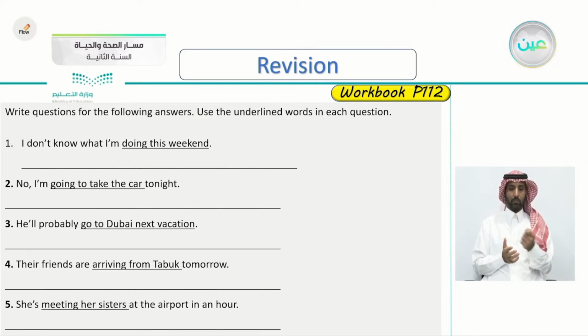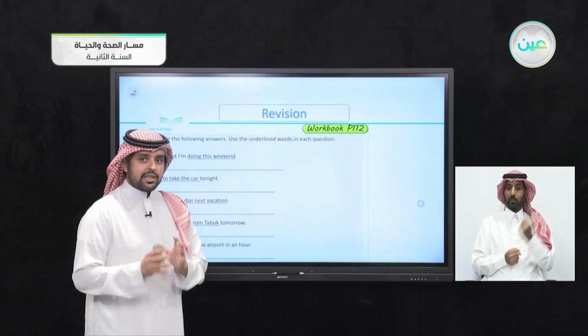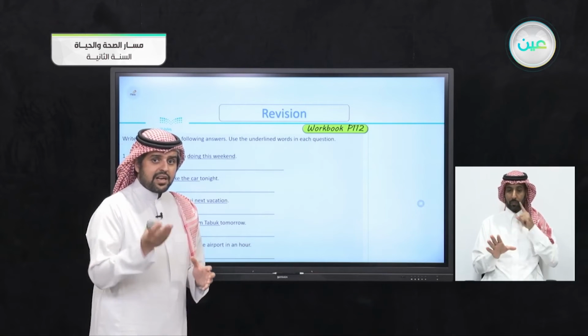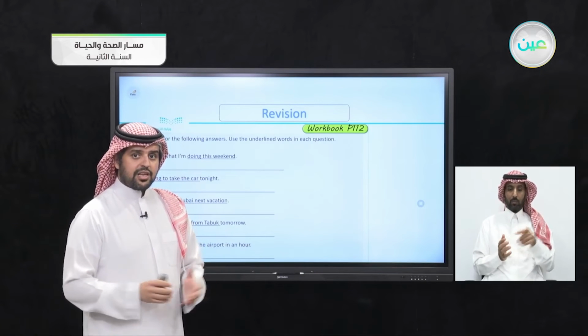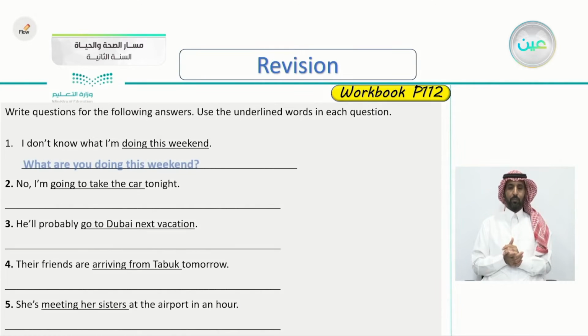Write a question for the following answers. So this is an answer here, and use the underlined words for this question. I don't know what I'm doing this weekend. So what's the question here? Focus here on doing this weekend. Let the underlined words be a hint for you to get the question correctly. So, very good. What are you doing this weekend? You say, I don't know what I'm doing this weekend. So now you know how to deal with this question.